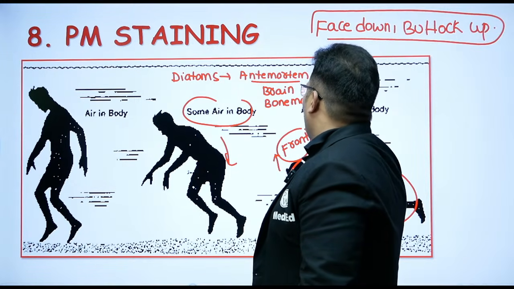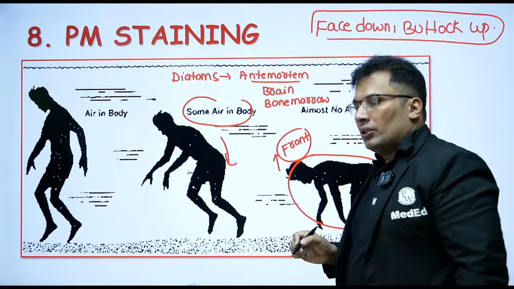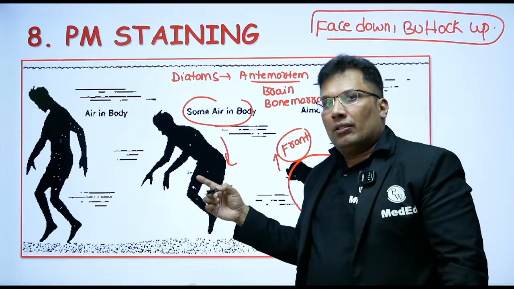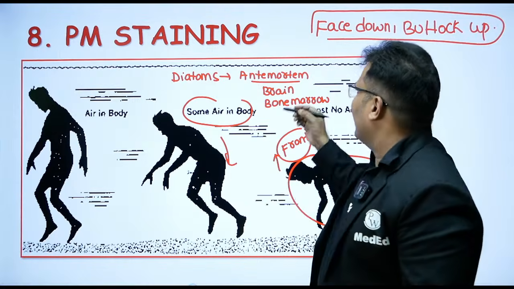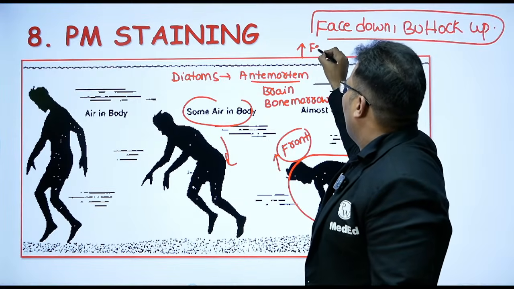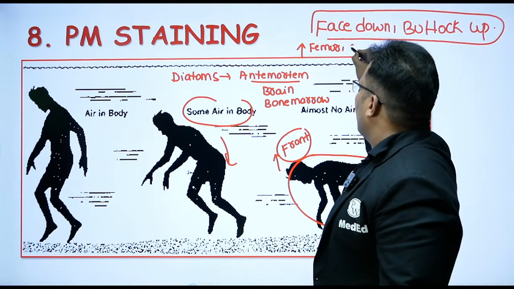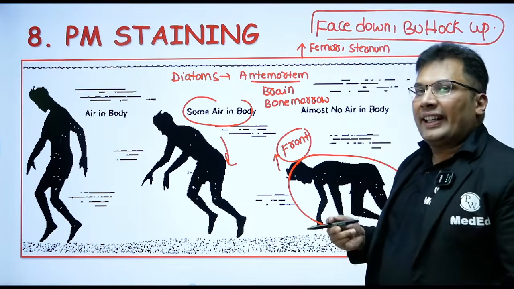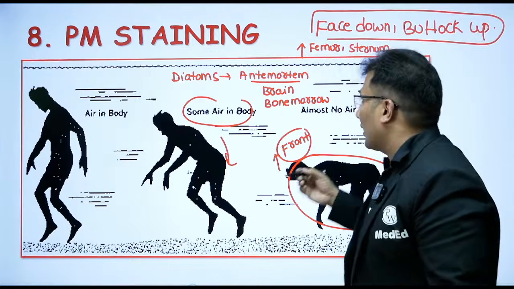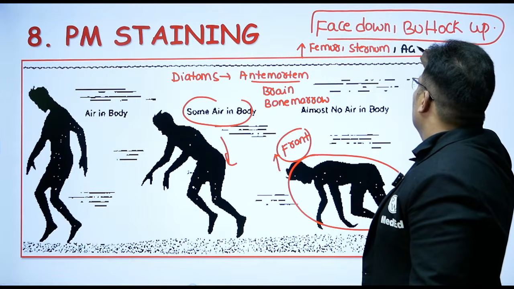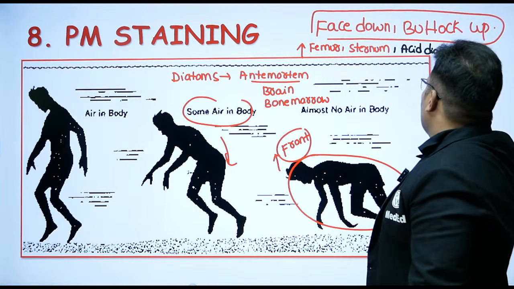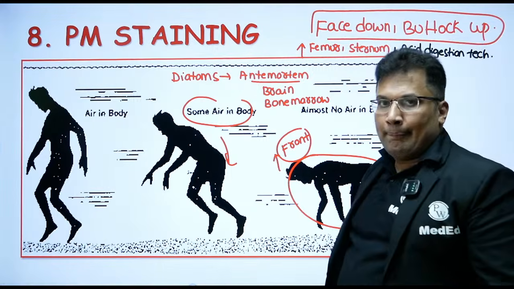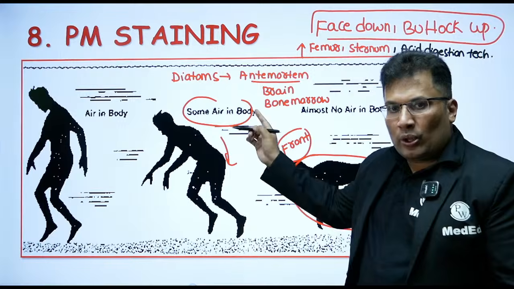So diatoms. The normal site of aspiration is the femur and sternum. The technique that is used is the acid digestion technique. Acid digestion technique. So 4 points. If you write this, it is more than sufficient.